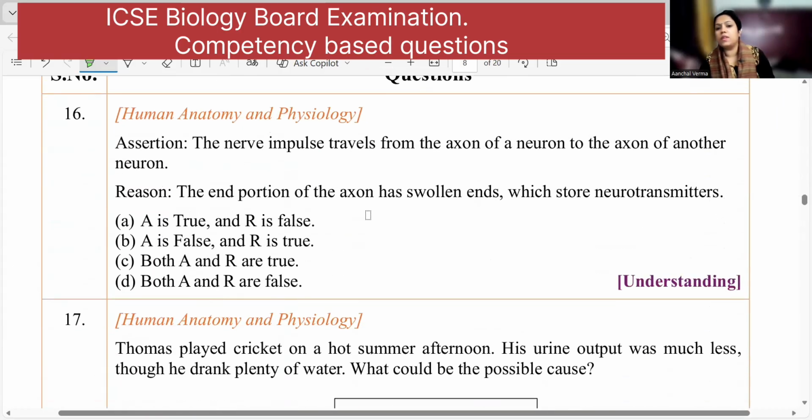Assertion. The nerve impulse travels from the axon of the neuron to the axon of another neuron. The end portion of the axon has swollen ends which store neurotransmitters. So this is axon of a neuron to the axon. That is wrong. This should be dendrites. So A is false, right? This one is wrong. It should be dendrites.